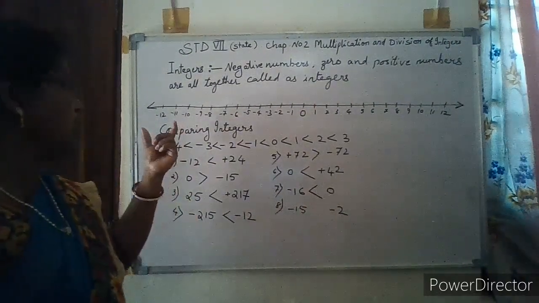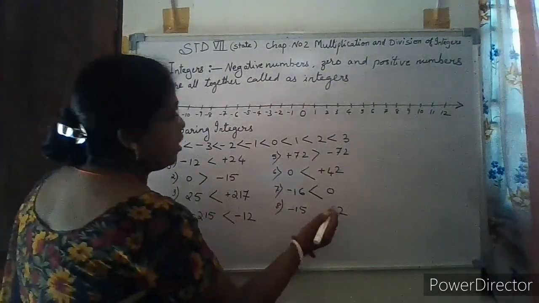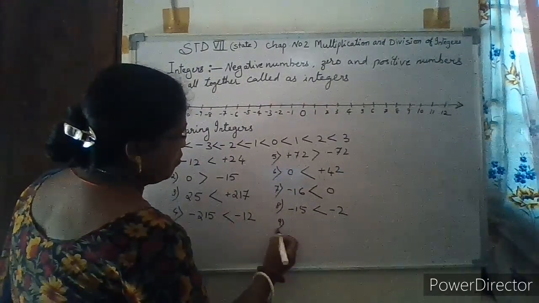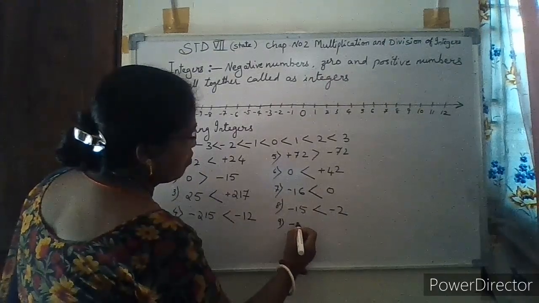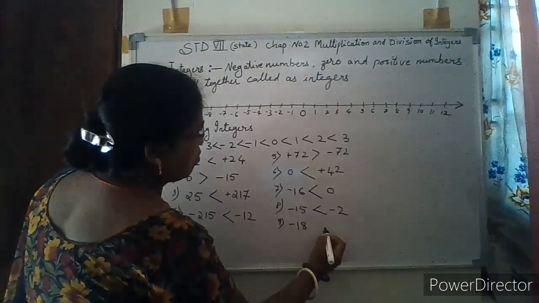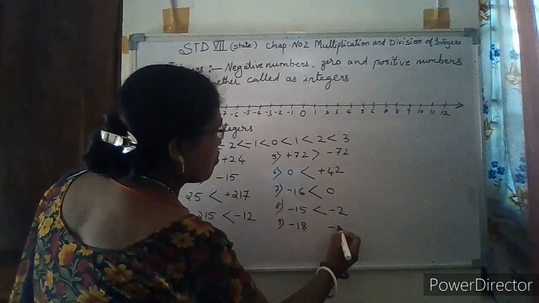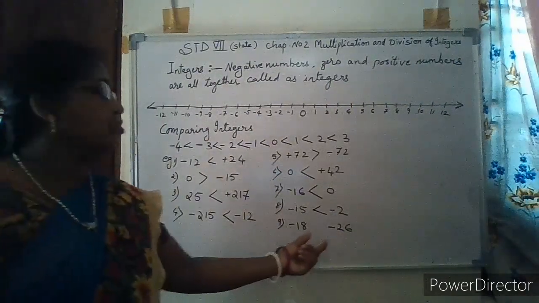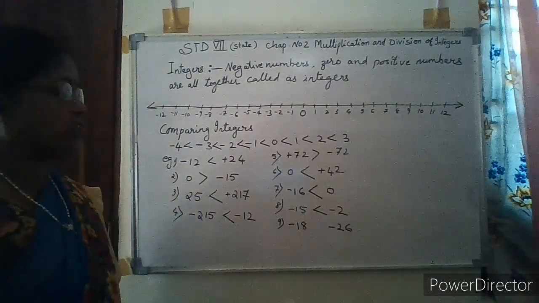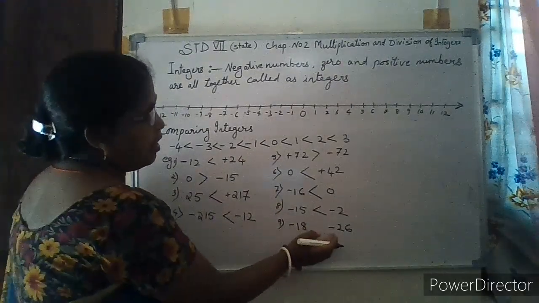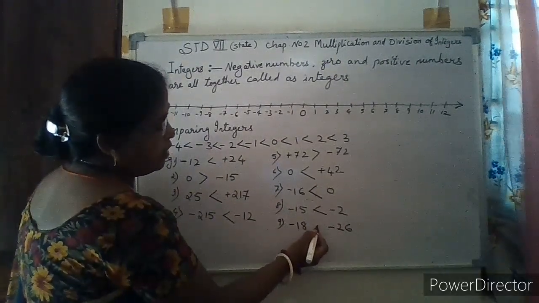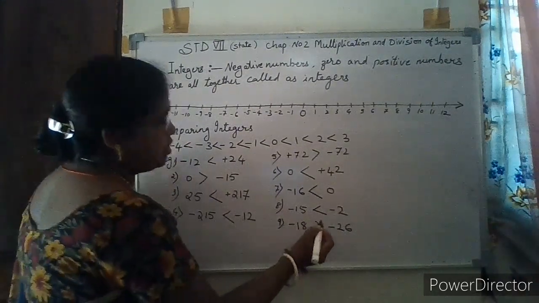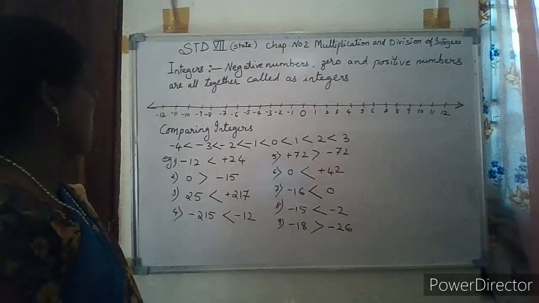Minus 15 is smaller than minus 2. Minus 18 and minus 26. This minus 26 is smaller than minus 18. So minus 18 is greater here.